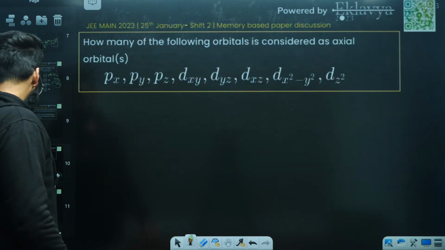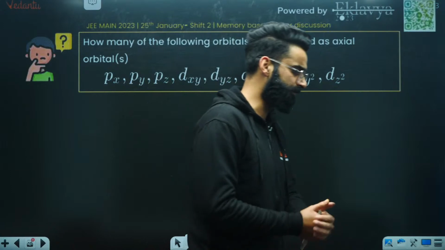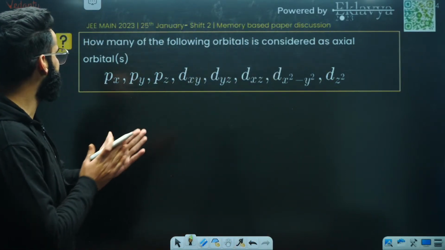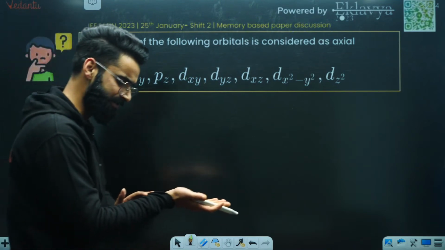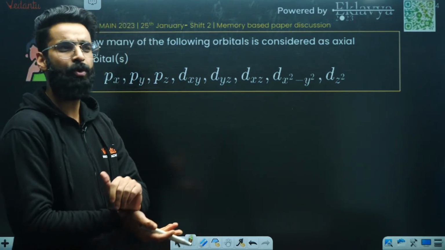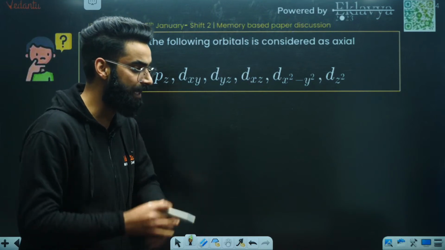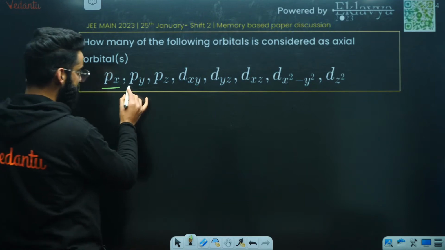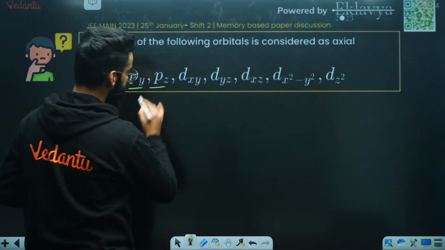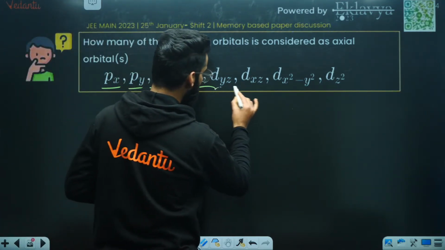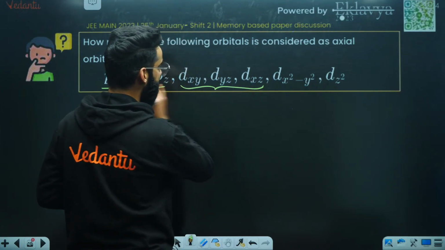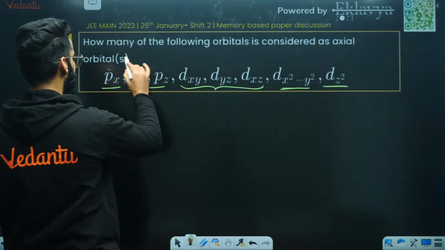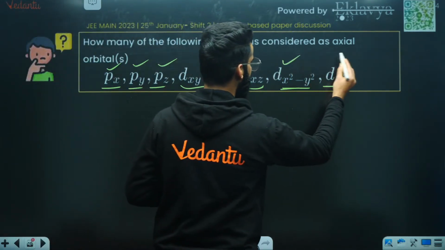All right. One more question. Look at this one. How many of the following orbitals are considered as axial orbitals? What are axial orbitals? Axial orbitals are the ones which have got lobes along the axis. So px has got the lobe along the x-axis, and there are lobes along the y-axis and lobes along the z-axis. The ones with lobes between the axis are non-axial, so these three are non-axial. So 1, 2, 3, 4 and 5.